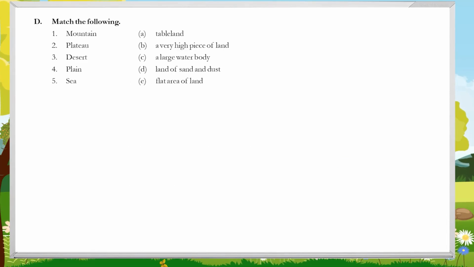D. Match the following. 1. Mountain. 2. Plateau. 3. Desert. 4. Plain. 5. Sea.